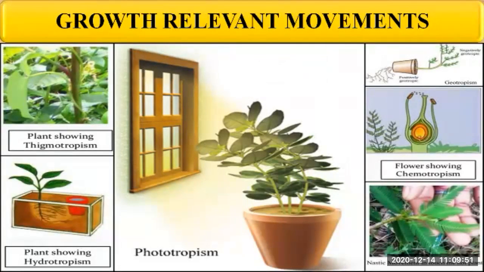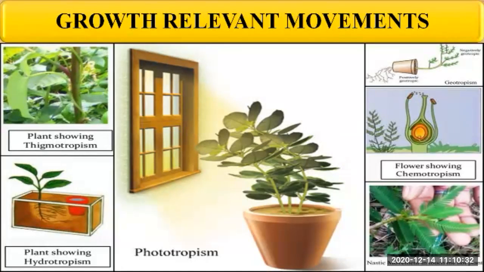So all the above mentioned movements of the plants are related with growth, right? These all movements just now which we have seen, that is phototropic movement, gravitropic movement, hydrotropic movement and chemotropic movement, they are related with growth. Hence, all such movements are called the growth relevant movements. Understood everyone? What are growth relevant movements? The movements shown by the plants which are related to growth. So they are called the growth relevant movements.